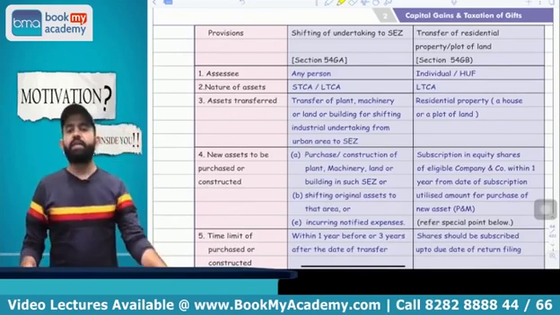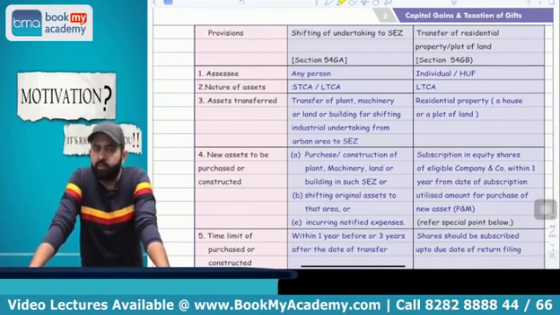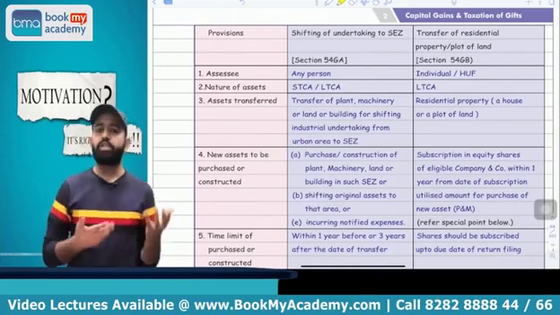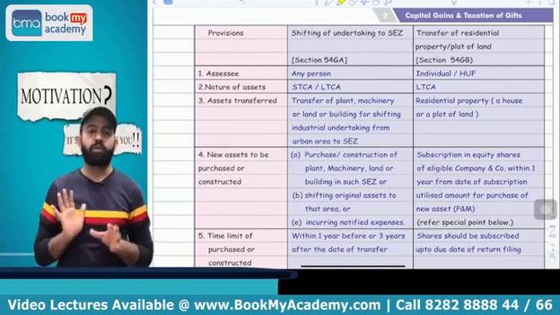And that company should acquire the new plant and machinery within 1 year from the date of subscription of share by individual and HUF. You got my point or not? Yes. Now what will be the exemption amount? Exemption amount will be similar to section 54F.